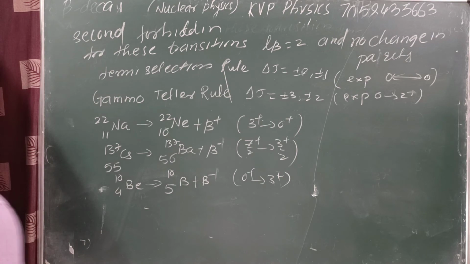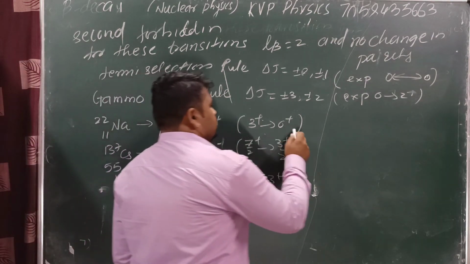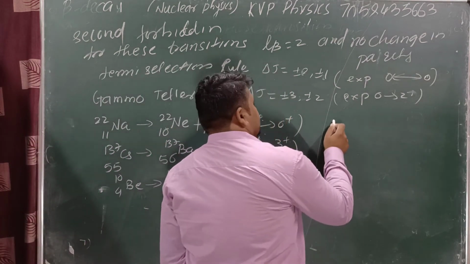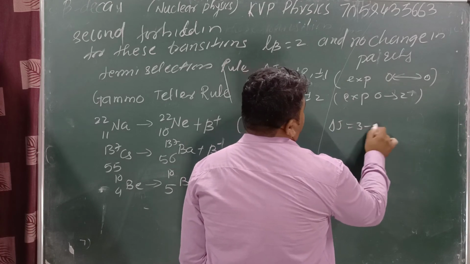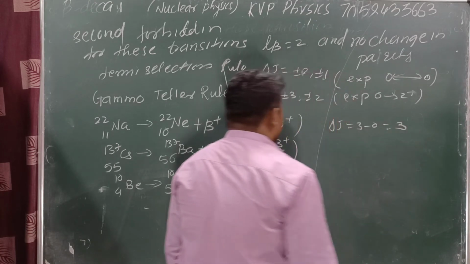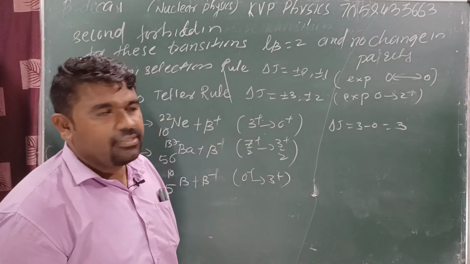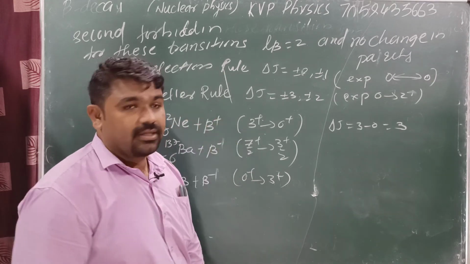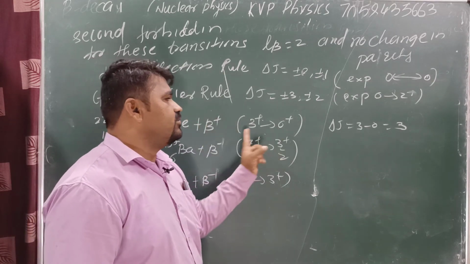Okay. Now see here, 3 plus to 0 plus. Delta j is equal to 3 minus 0, which is 3. 3 belongs to GT transition. Yes or no? Here the difference is equal to 3.